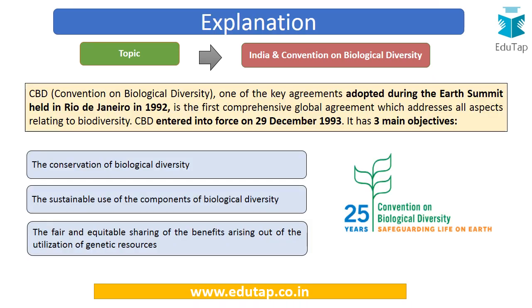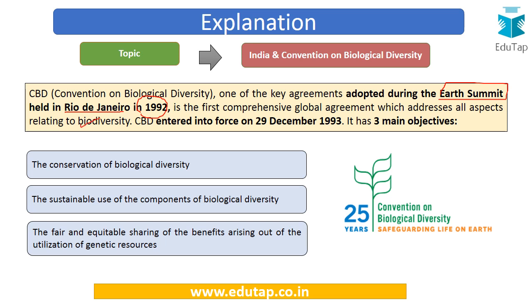So guys, if we talk about the Convention on Biological Diversity or CBD, it is one of the key agreements which was adopted during the Earth Summit. And this Earth Summit was held in Rio de Janeiro in Brazil in 1992. It is the first comprehensive global agreement which addresses all the aspects related to biodiversity.